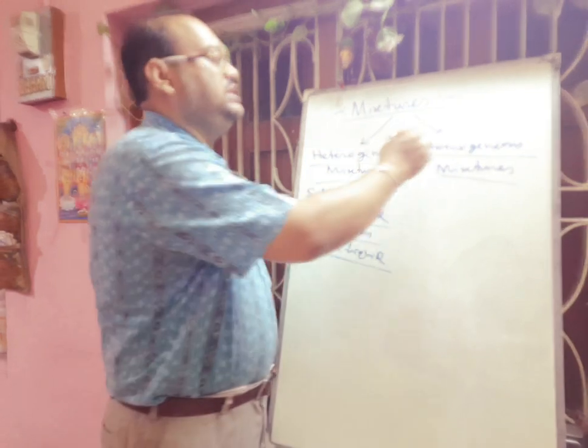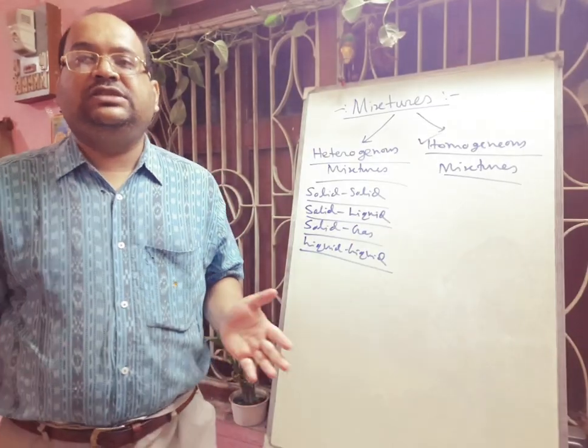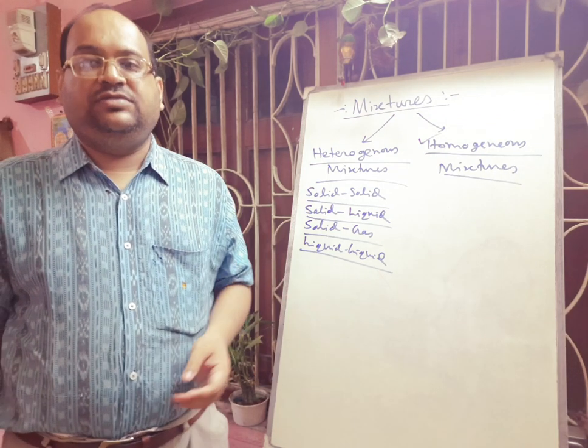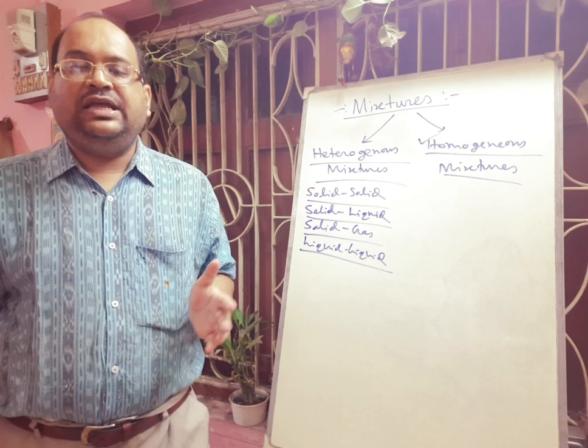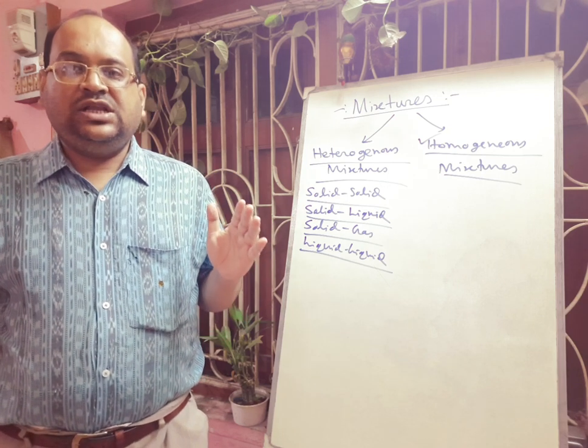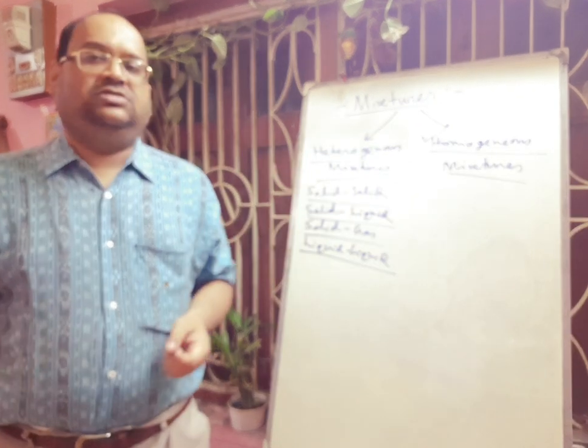Next we will discuss the homogeneous mixture. A homogeneous mixture is a mixture in which the constituents are uniformly distributed throughout its volume and cannot be recognized separately. Here you can think about the sugar solution.